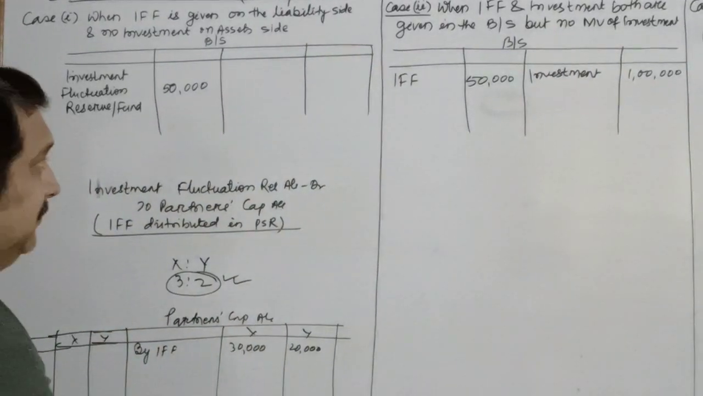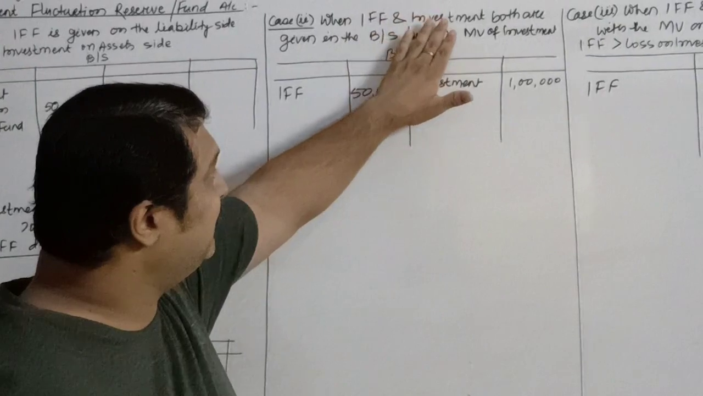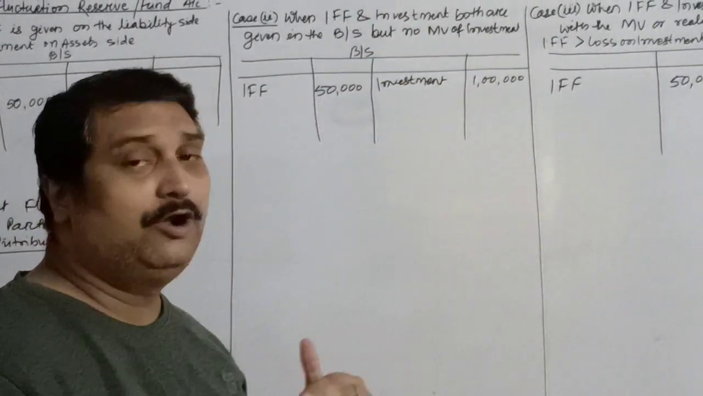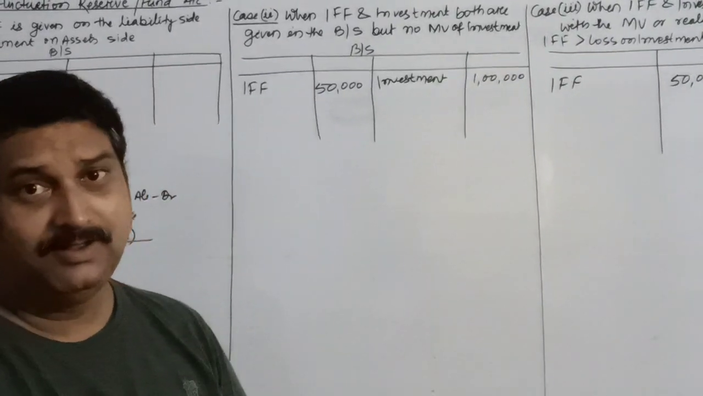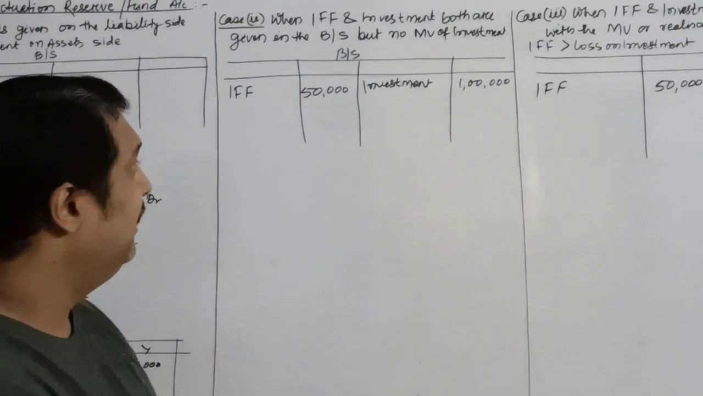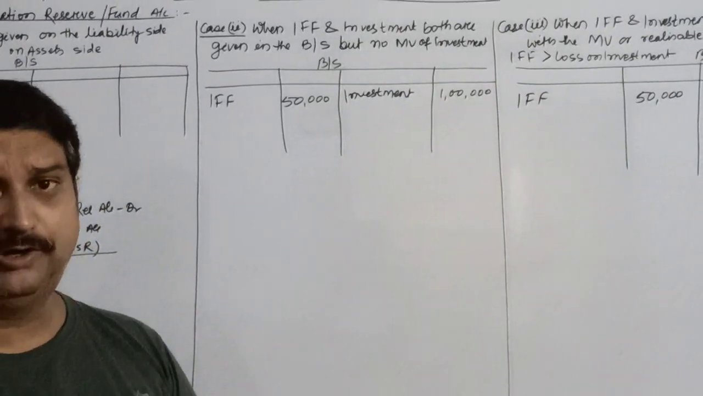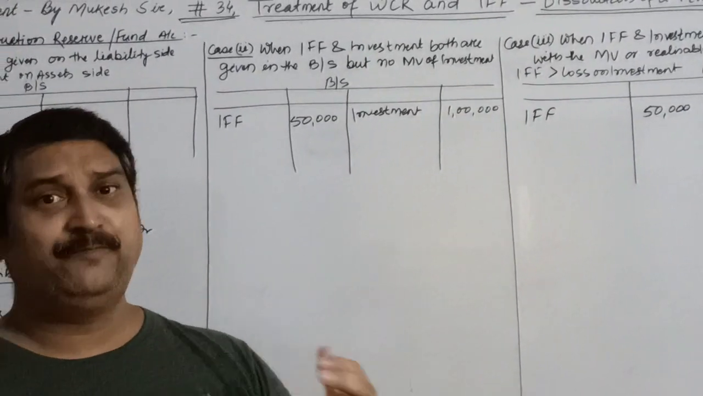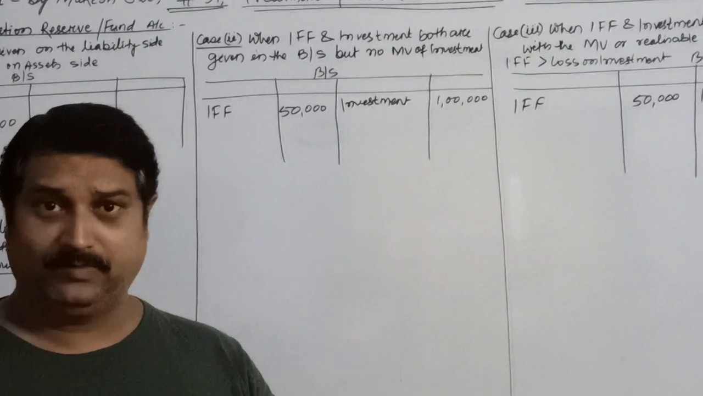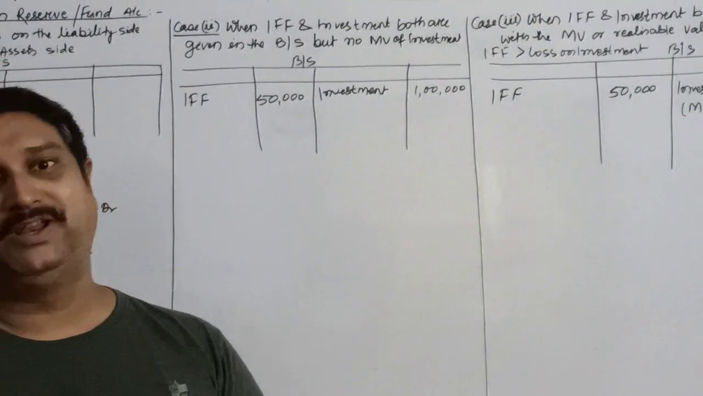there is no investment shown on the balance sheet. Now, the second condition is when IFF and investment both are given in the balance sheet, but there is no market value or realized value given, either over here or in the adjustments. There is nowhere investment value given. So in this condition, in the chapter of dissolution, there is a concept that if you have any reserve created against any asset,